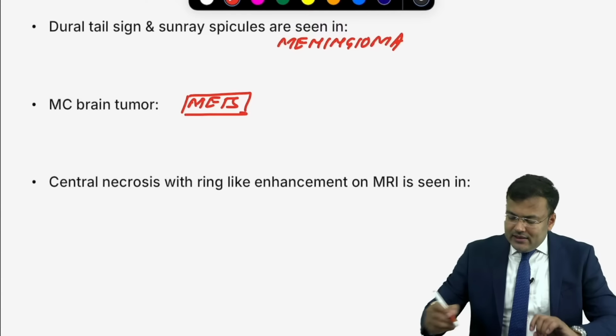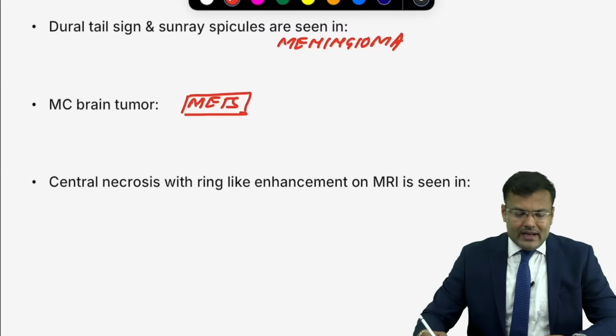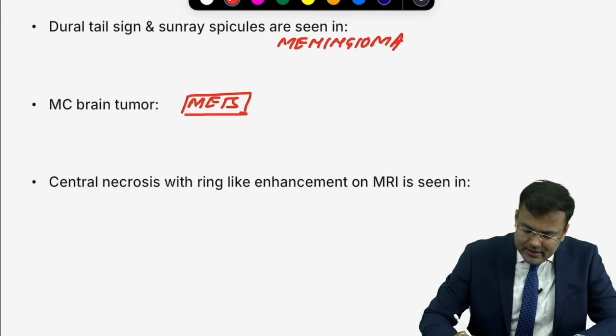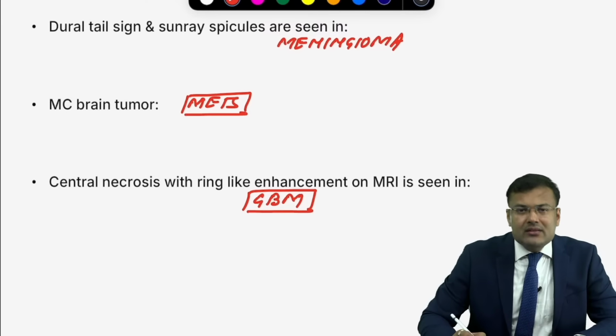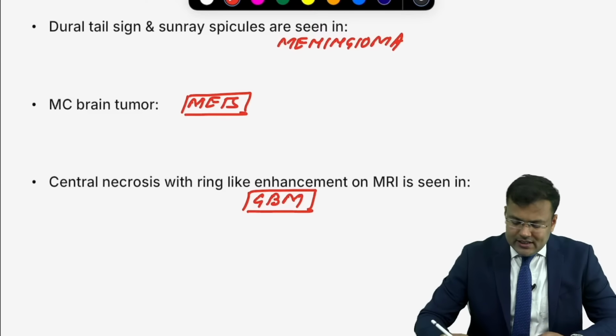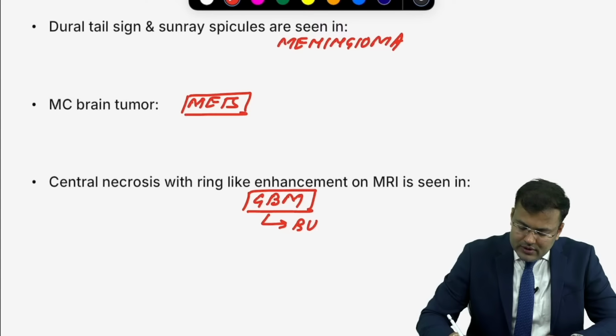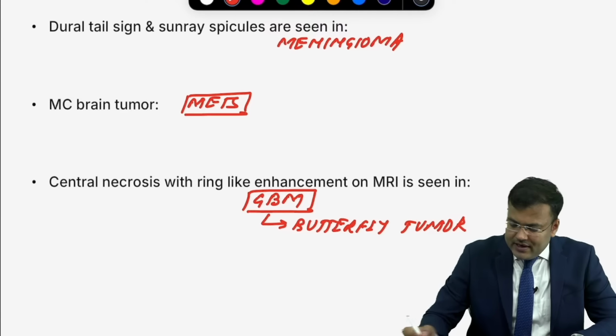We discussed there is central necrosis with ring-like enhancement on MRI. It is seen in glioblastoma multiforme. Another sign, since it crosses midline, it is also known as butterfly tumor. Okay, so this is also known as butterfly tumor.